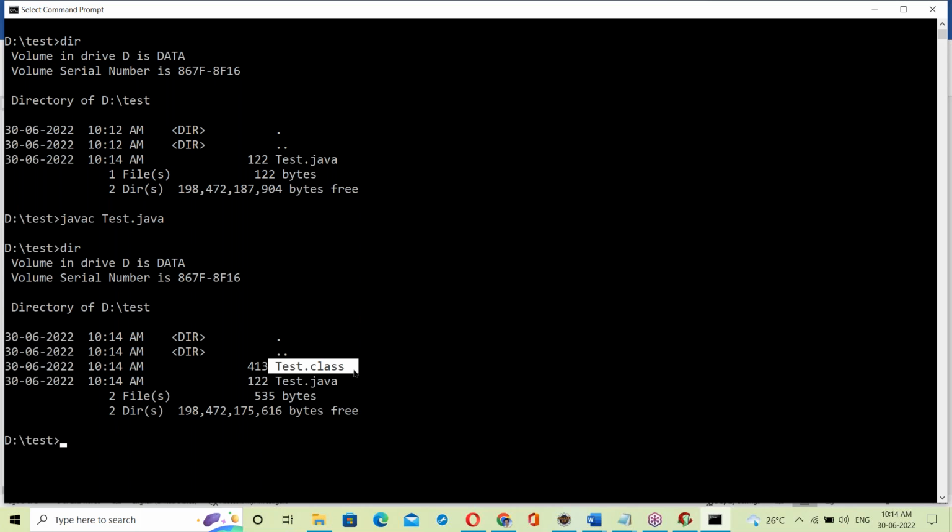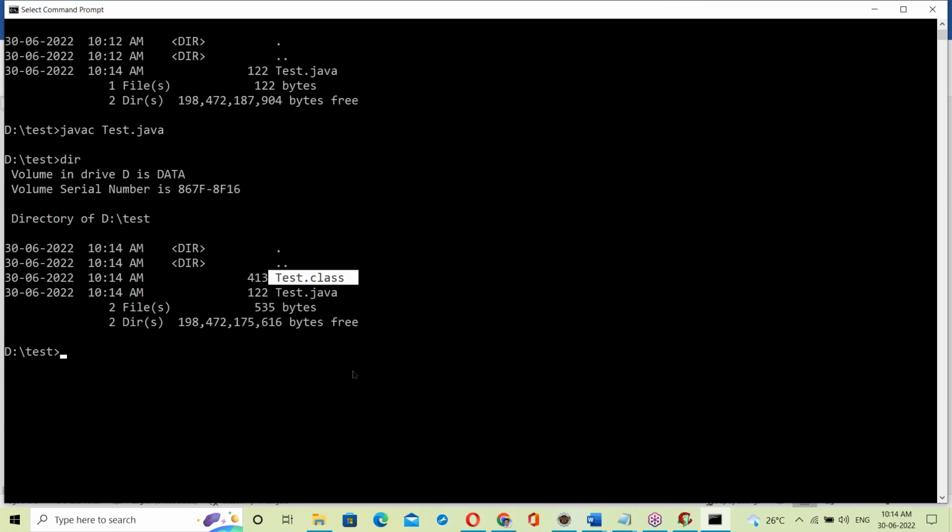C language generates an exe file. In C language, the compiler checks the whole program from top to bottom and generates a .exe file. In Java also, the Java compiler checks the whole program from top to bottom. If no errors, it generates one .class file.